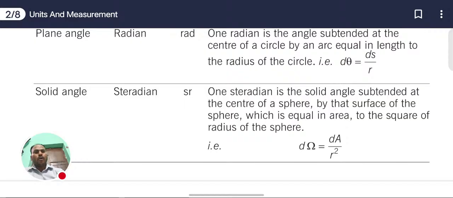So dΩ = dA/r², the change in area upon r square.